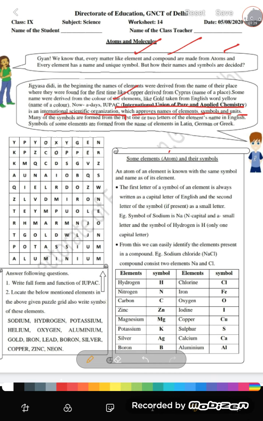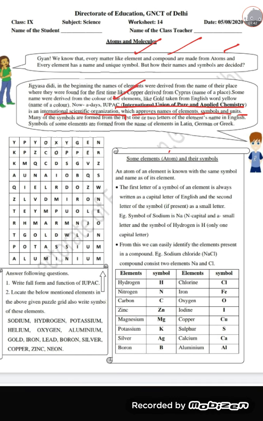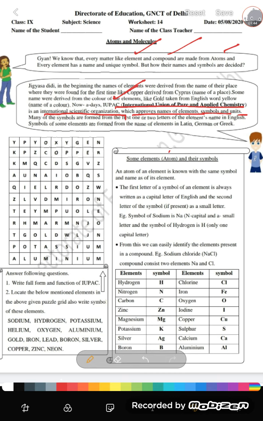After that and till now, all the names of element and symbols and units, they all are given by this organization called International Union of Pure and Applied Chemistry. Many symbols are formed from first one or two letters of the elements.